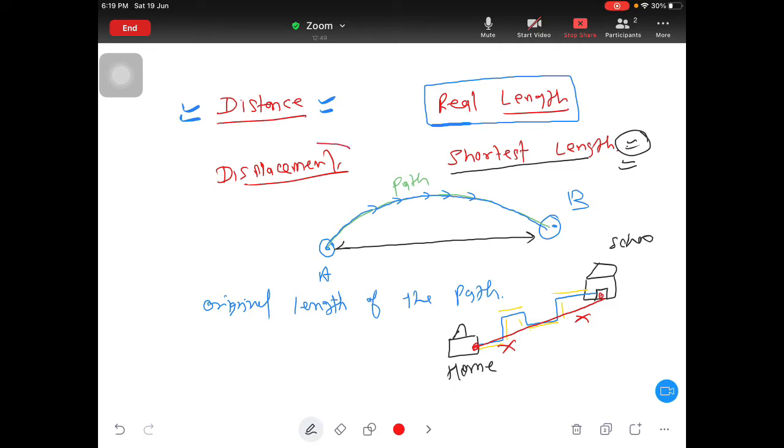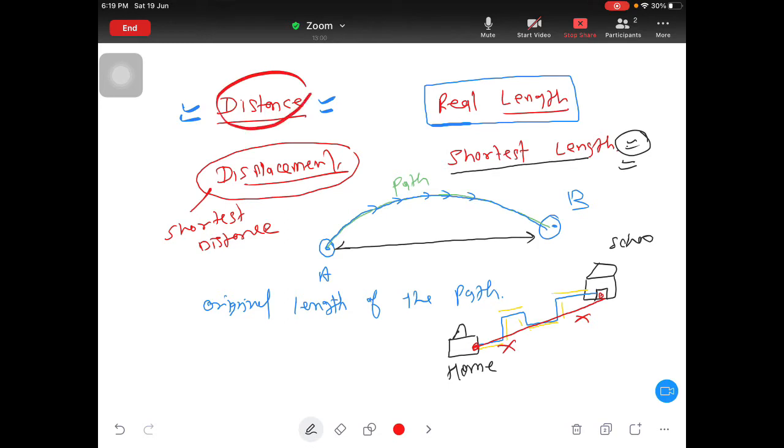So displacement means the shortest distance between 2 points, whether it is possible or not does not matter. But distance means the real path. For example, we will solve some questions.